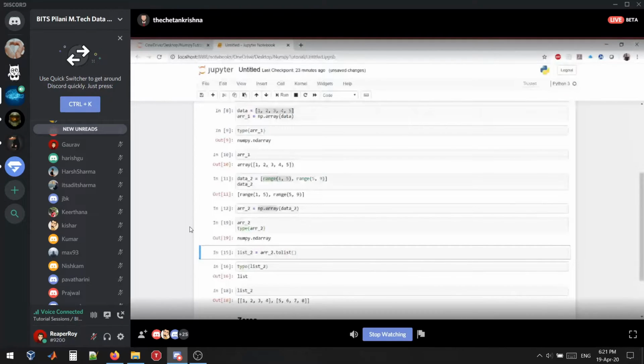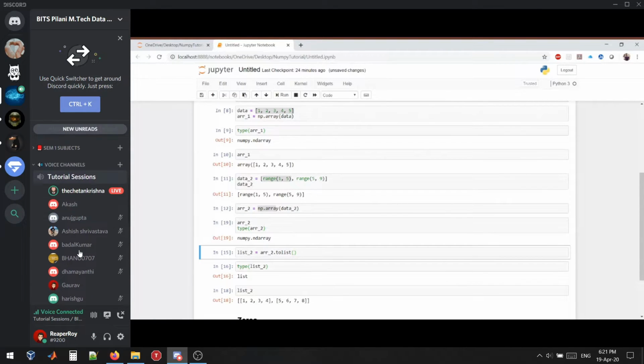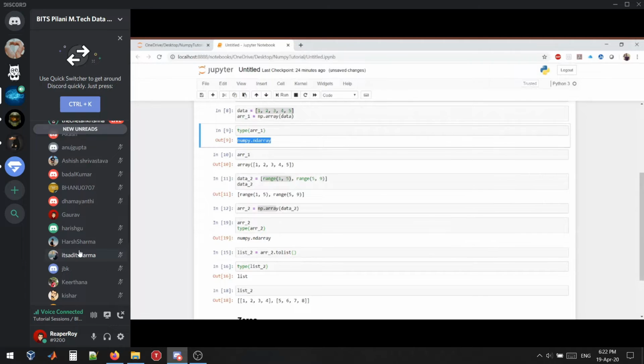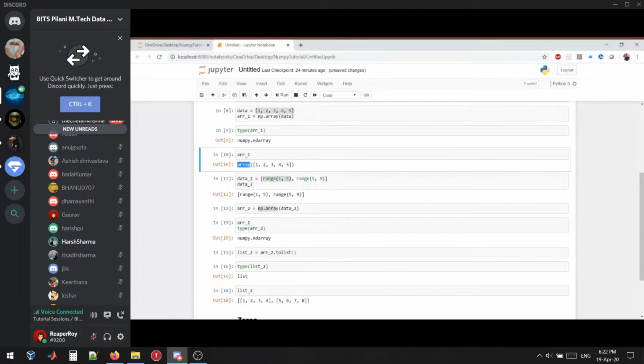So the only confusion is that it's wrapping over the array. Here you can see, if I print the type of this variable, it is of this type. It is coming from NumPy and it is an object of this type, ndarray. So if I'm printing that thing, it is mentioning over here that it is an array object. That's all the difference you can make.